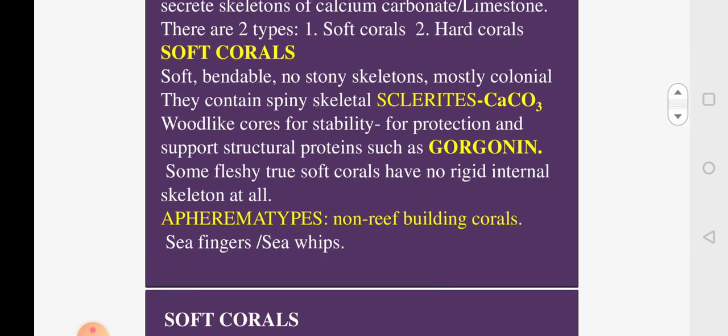So generally it is the hard corals which go into the formation of the coral reef, and the soft corals do not enter the formation of the coral reef, so they are called aphermatypes. Some examples are the sea fingers or the sea whips, and we will be seeing some more examples in the following slide, which all belong to soft corals. These do not enter the process of formation of coral reef.